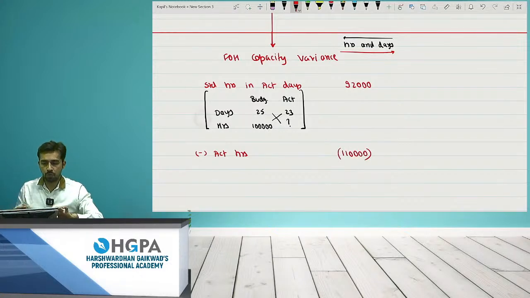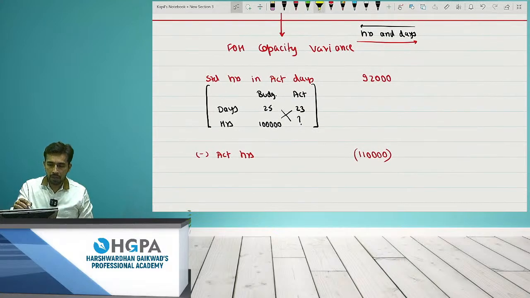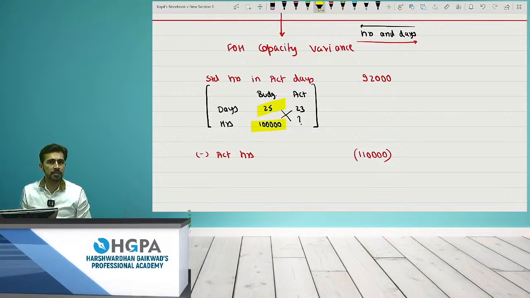Right? That means what the question says. I asked you to work 1 lakh hours in 25 days. Right? This was given. I asked you to come for 25 days and work for 1 lakh hours in totality. But actually you came only for 23 days. That means comparatively you should have worked less. अगर आप 23 दिन बैठते हो, 2 दिन कम बैठते हो, if you are working for 2 less days, obviously you should not have worked for 1 lakh. You should have worked less for 2 days, right? 2 days का कितना होता है? तो 8,000 होता है. That means you should have worked only for 92,000.